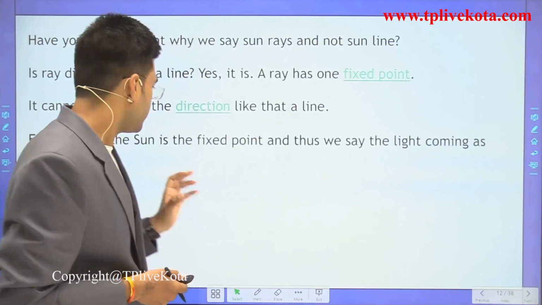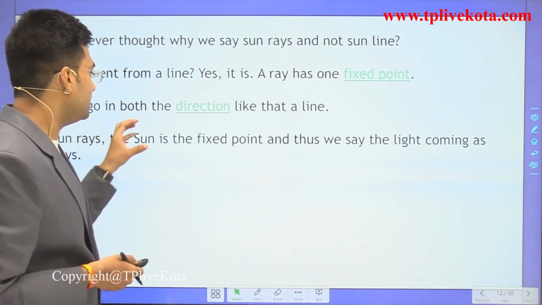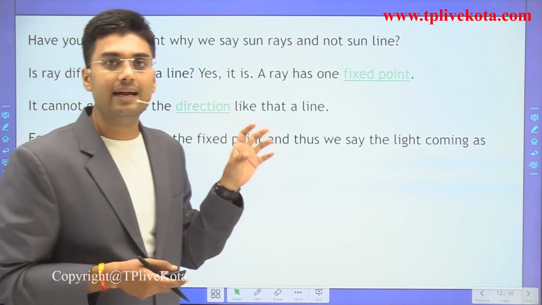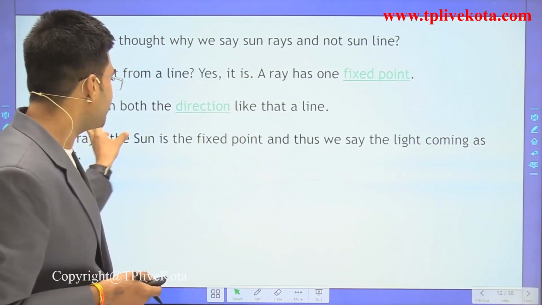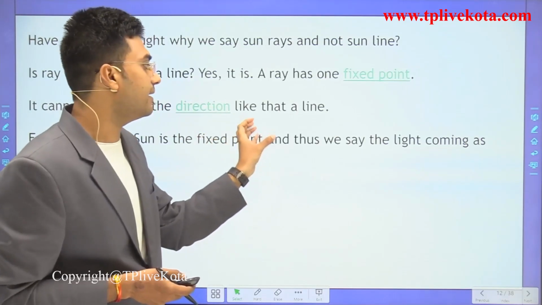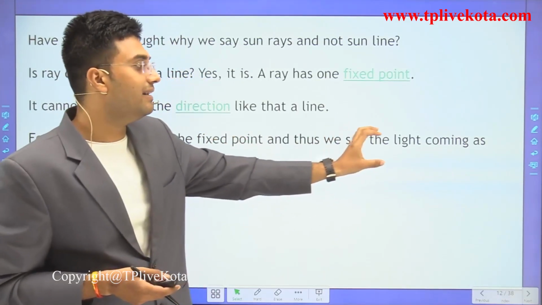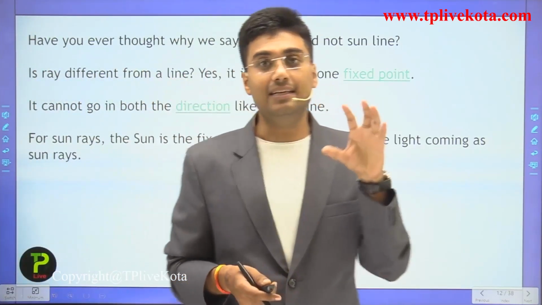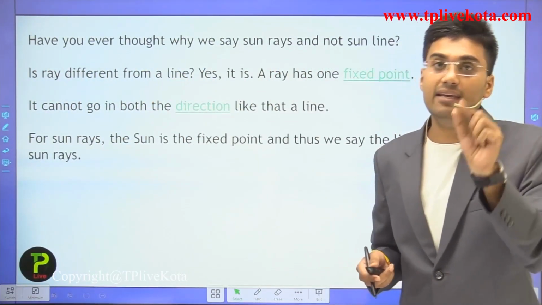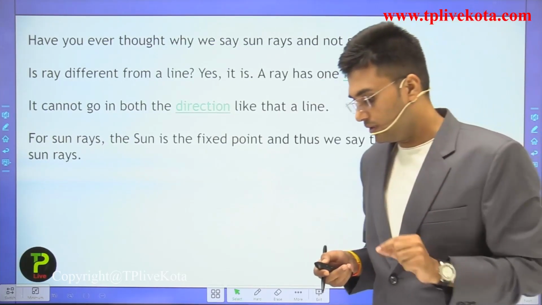Now, for sun rays, the sun is the fixed point, and thus we say the light is coming as sun rays, because it has only one endpoint.